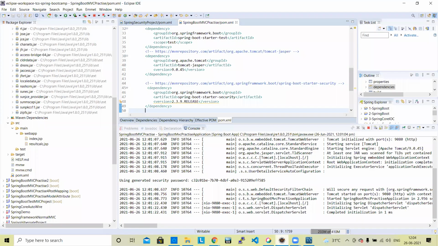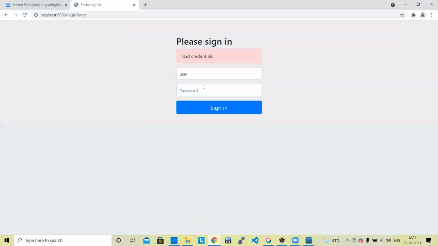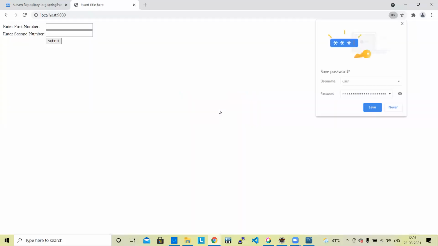The moment we have added this security, a password has been generated by the application. So we can use this generated security password. Spring Boot automatically generates a big password, so you can use it. Click here. It is now going to the same index page after checking the login.